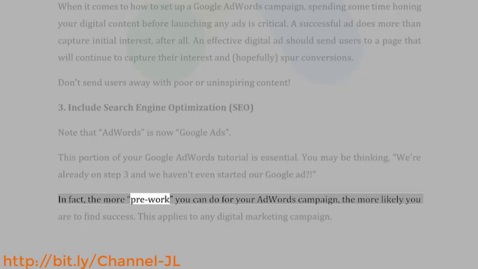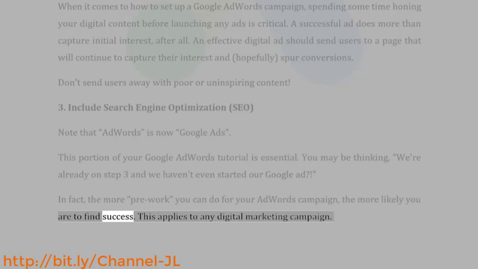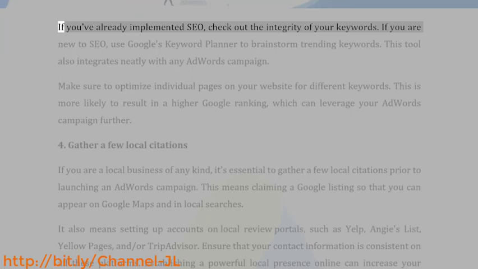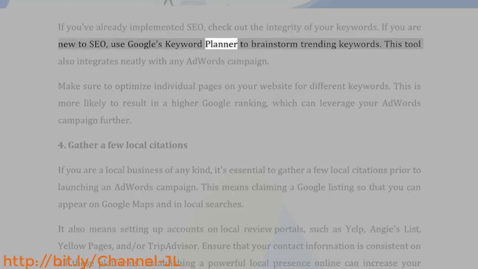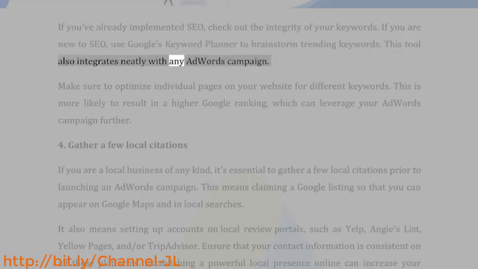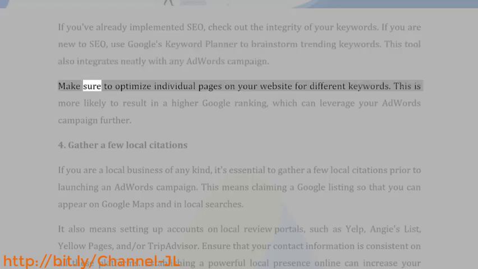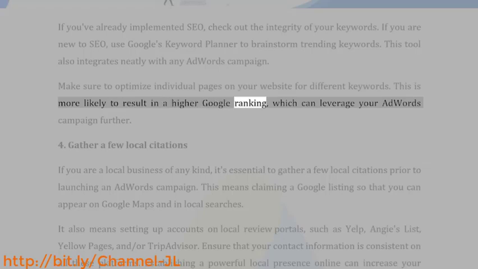In fact, the more pre-work you can do for your AdWords campaign, the more likely you are to find success. This applies to any digital marketing campaign. If you've already implemented SEO, check out the integrity of your keywords. If you are new to SEO, use Google's Keyword Planner to brainstorm trending keywords. This tool also integrates neatly with any AdWords campaign. Make sure to optimize individual pages on your website for different keywords. This is more likely to result in a higher Google ranking, which can leverage your AdWords campaign further.